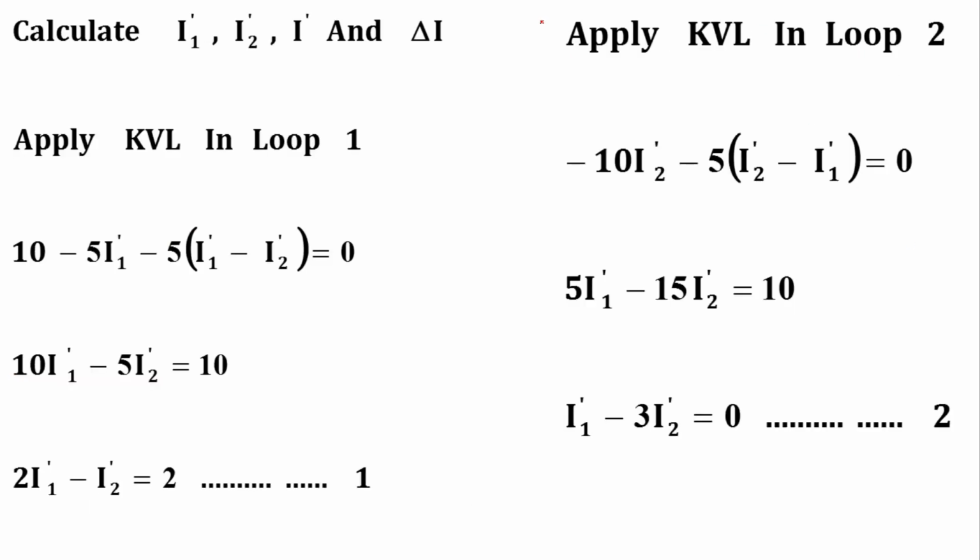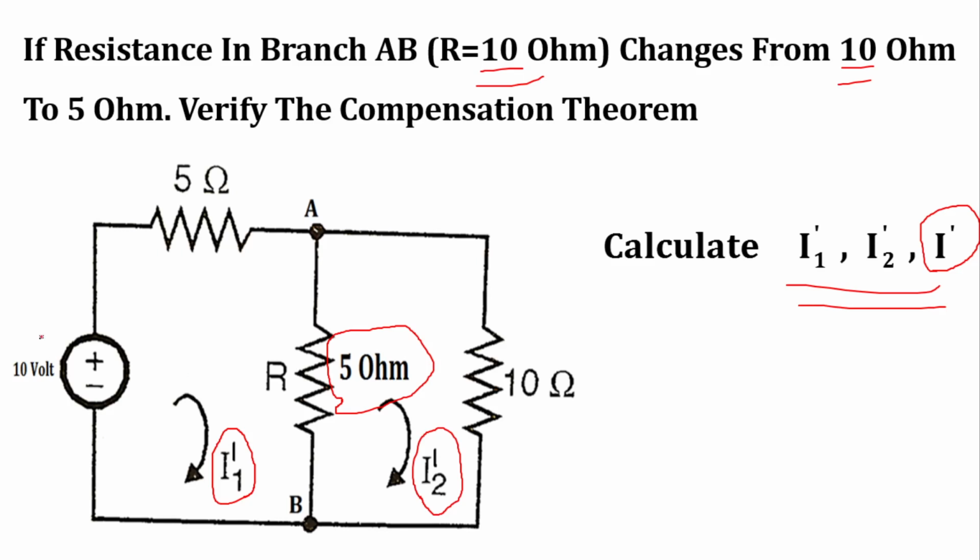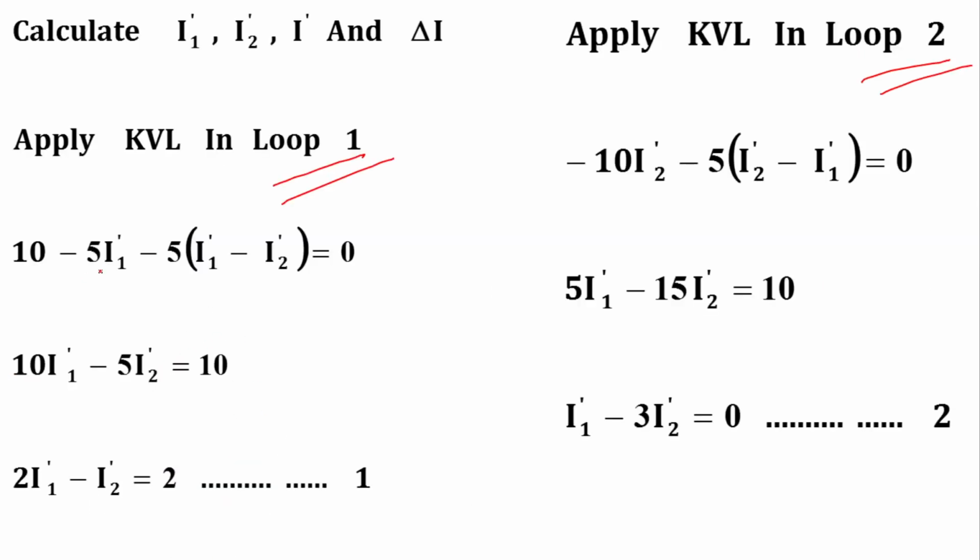So again we have to apply the loop equation for loop 1 and loop 2. So for loop 1, the equation will look like 10 minus 5 I1 dash minus 5 in bracket I1 dash minus I2 dash is equal to 0. You can see the equation for loop 1: 10 minus 5 I1 dash minus 5 (I1 dash minus I2 dash) is equal to 0.